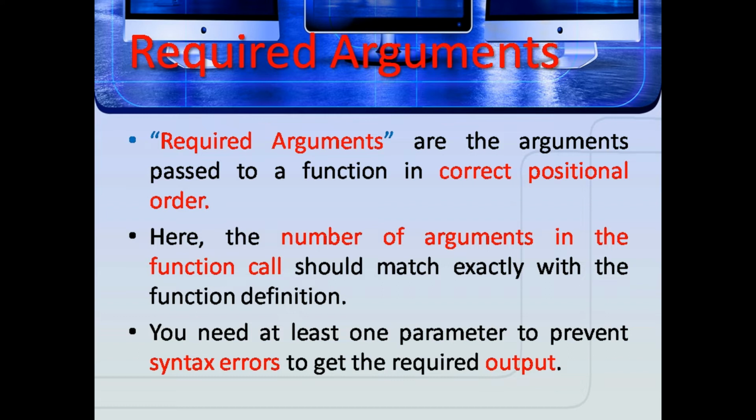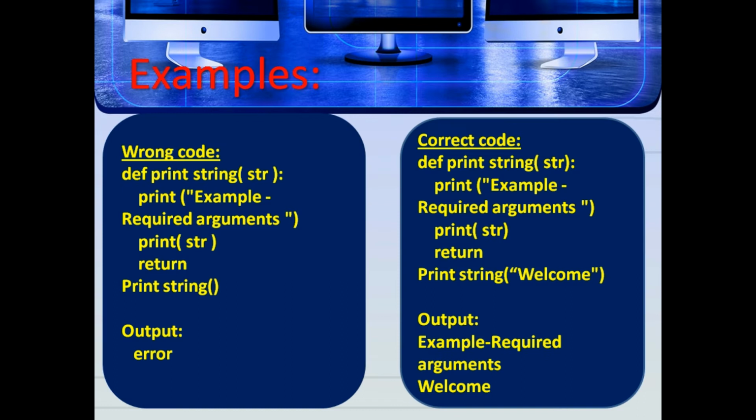This also helps prevent syntax errors. A syntax error means an error in the syntax of the sequence of characters or tokens. As an example for required arguments: def print_string(str): print("example required arguments"); print(str); return. When the above code is executed, it produces a type error because inside print_string we don't give any str value. So it produces a type error: print_string is missing the argument str.